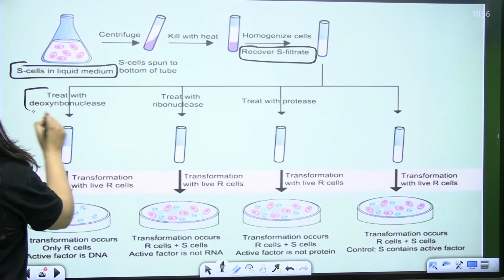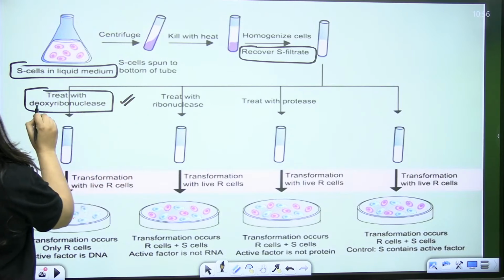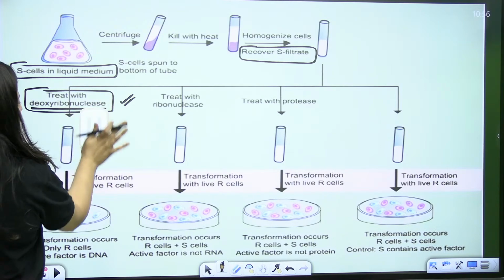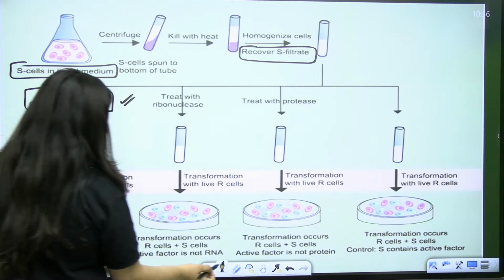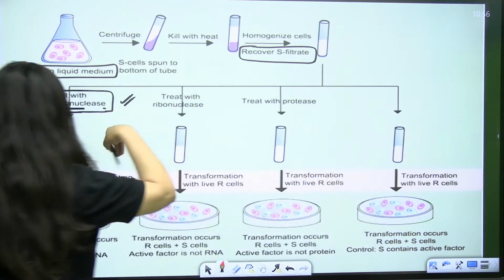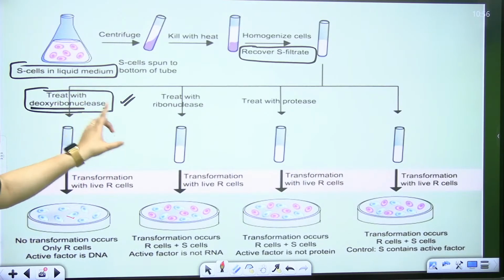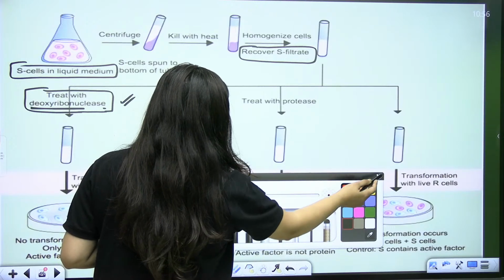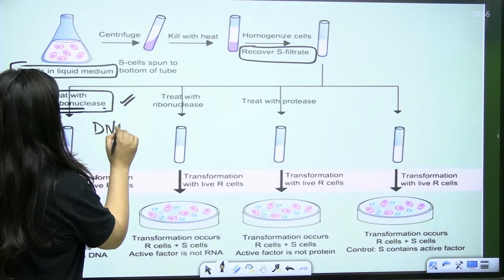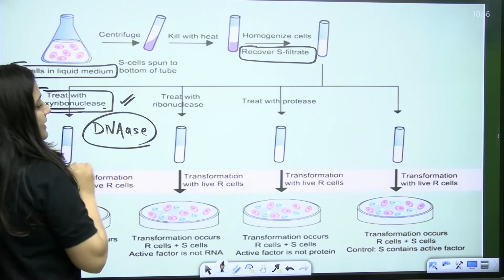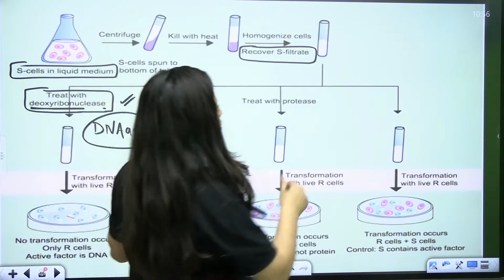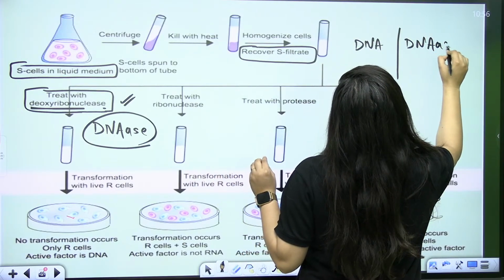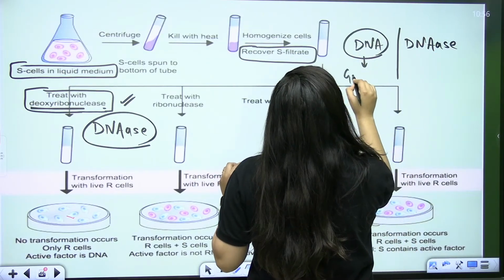Now, see, in this filtrate, firstly they treated that filtrate with deoxyribonuclease. So bache, here the question is: can you tell me the role of this enzyme? They are talking about DNA and DNase, and even in NCERT they are asking you the difference between DNA and DNase. See, it's very simple. DNA is your genetic material.